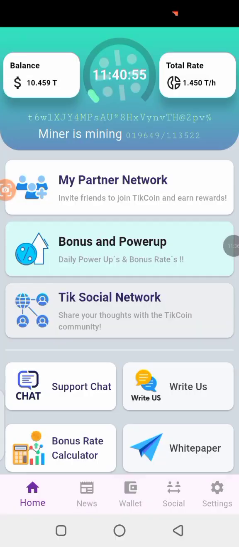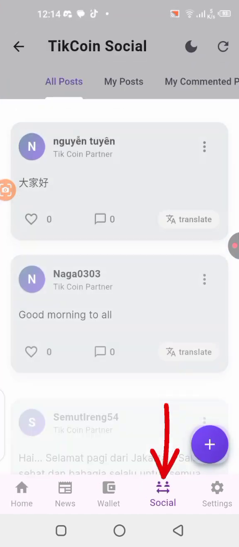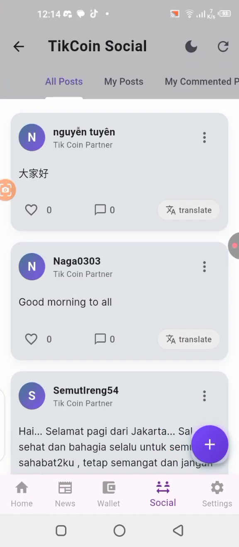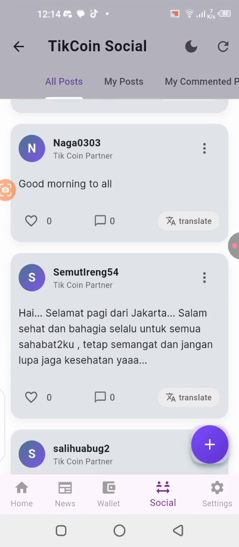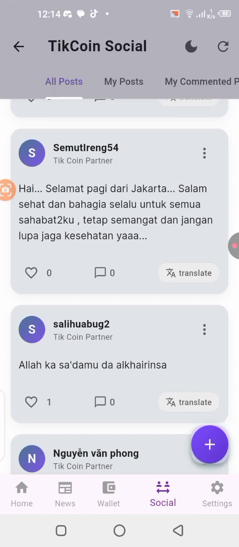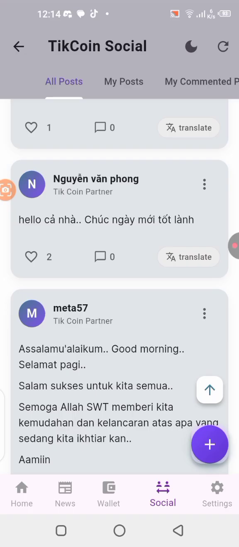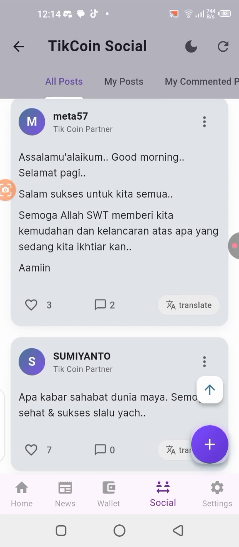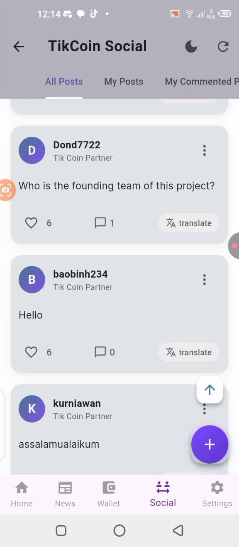All right, so now another interesting part about this application is the social network, which is right here. You can access it by clicking here, or you click down here. All right, so we go over there. This is where you can mingle with people. You can actually make a post and react to people's posts, and you guys are going to be communicating on this application. All right, this is the social network section of the application. So the more you participate on this app, also here you will be able to accumulate some more points. They will give you some bonuses for participating. So you can just come over here and make a post, or you just react to people's posts. All right, it's also going to count.